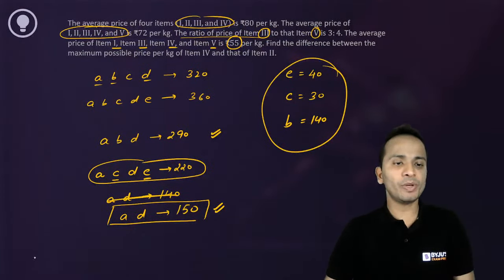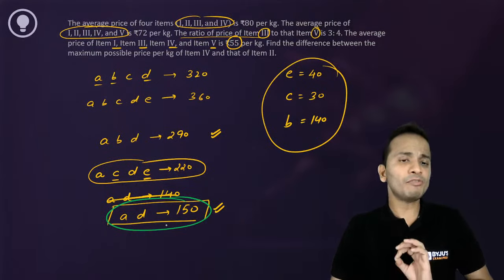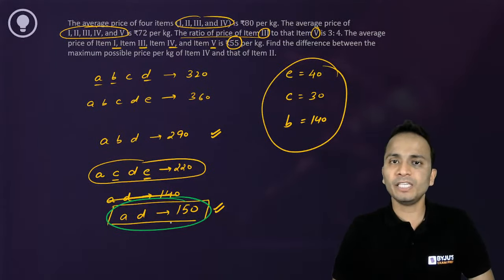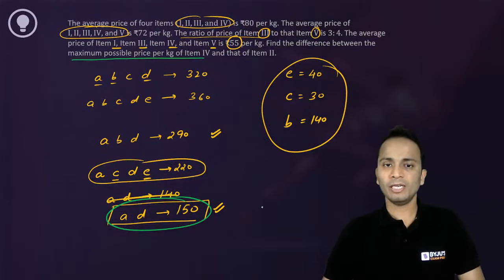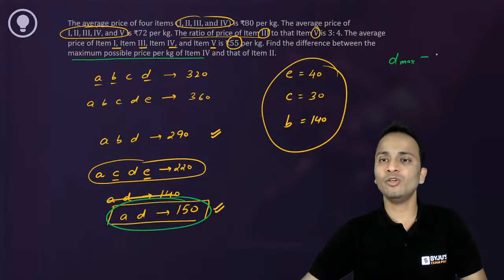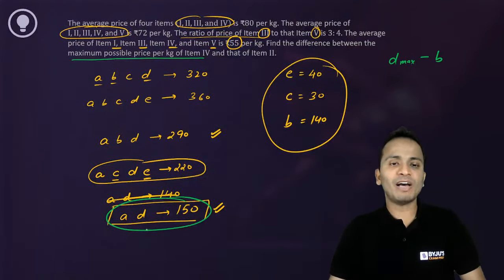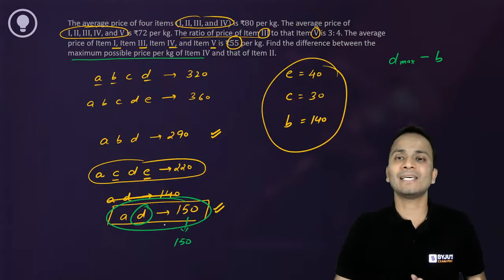I have one equation written at the bottom of the screen which says that the sum of A and D is 150. Now, we have to find the difference between the maximum possible value of item 4, that means D max, and the value of B. So how much can the maximum value of D be? 150, if I put A as 0.